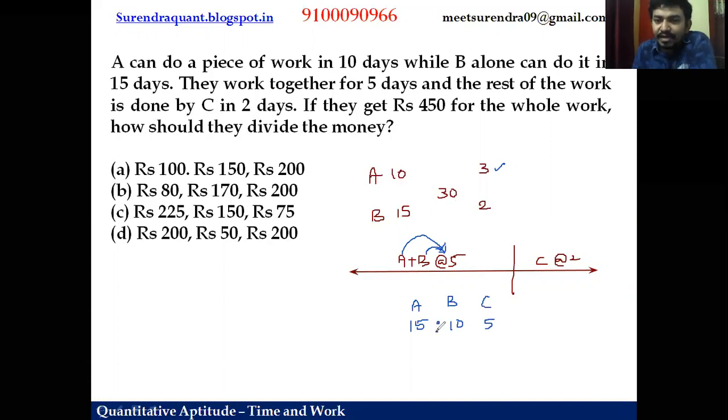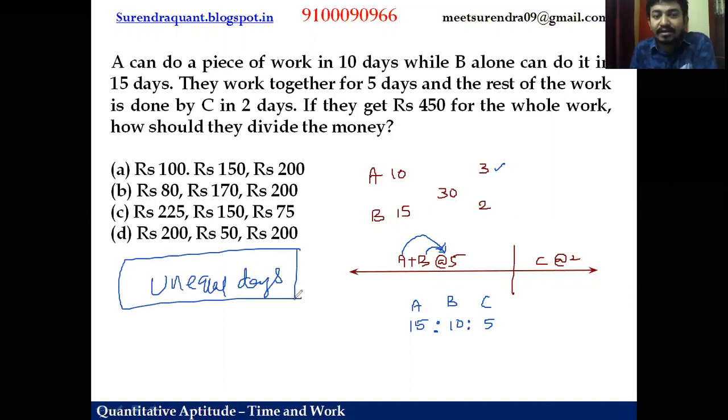So irrespective of the number of days, we are trying to put a ratio of the work. Why? They are working for unequal days. Because this is another situation, guys. This is unequal days, not equal days. That's why I'm not considering the 1 day work ratio. Somebody may ask, sir, why you are not taking 3 to 1? Because they are not working equally. They are working unequal days. Now this is a ratio. So 5 3s are, 5 2s are, 5 1s are. So 3 is to 2 is to 1 is the work ratio.